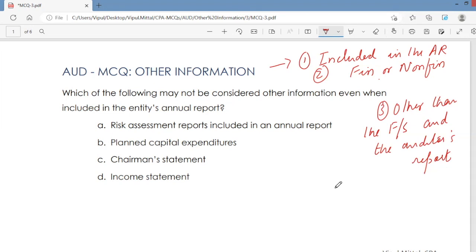Balance sheet is not considered other information. Cash flow statement is not considered other information. Auditor's report is not considered other information. Yes. So your answer is D. Income statement is not considered other information, even if it is included in the annual report.